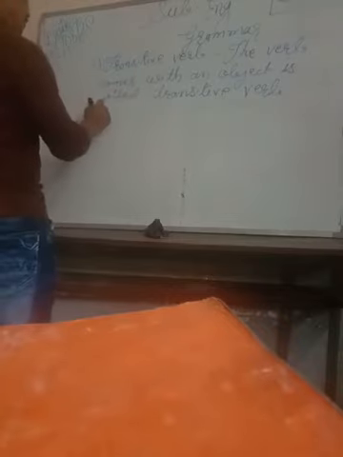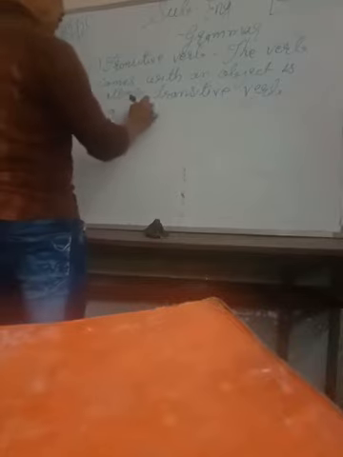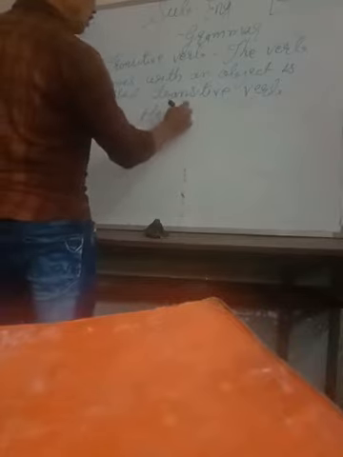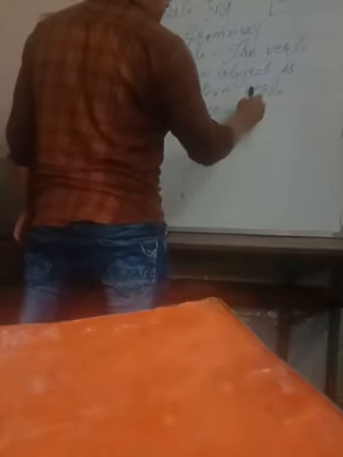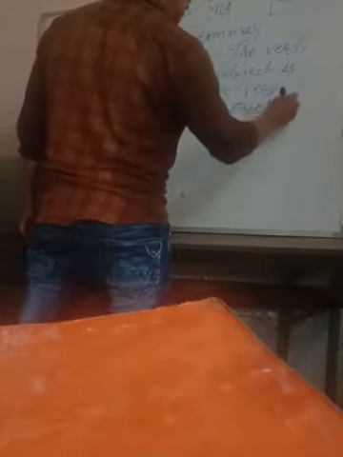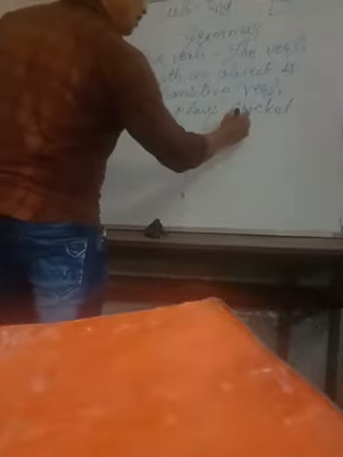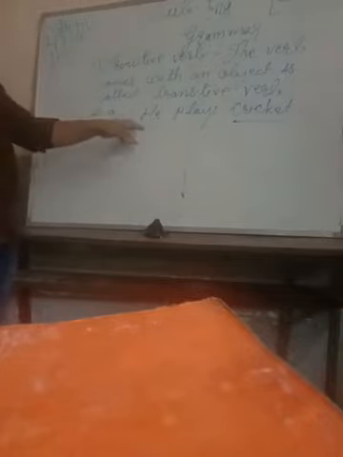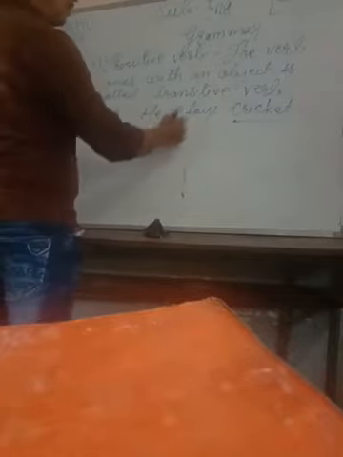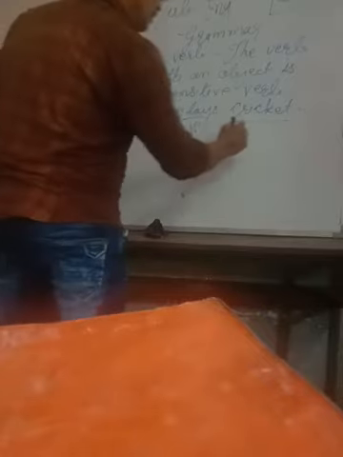For example, I am giving you to make it easy. He plays cricket. Here in this sentence you can see that. Now look here, I am underlining the object, because this plays is a verb, right? It's a verb and cricket is an object.